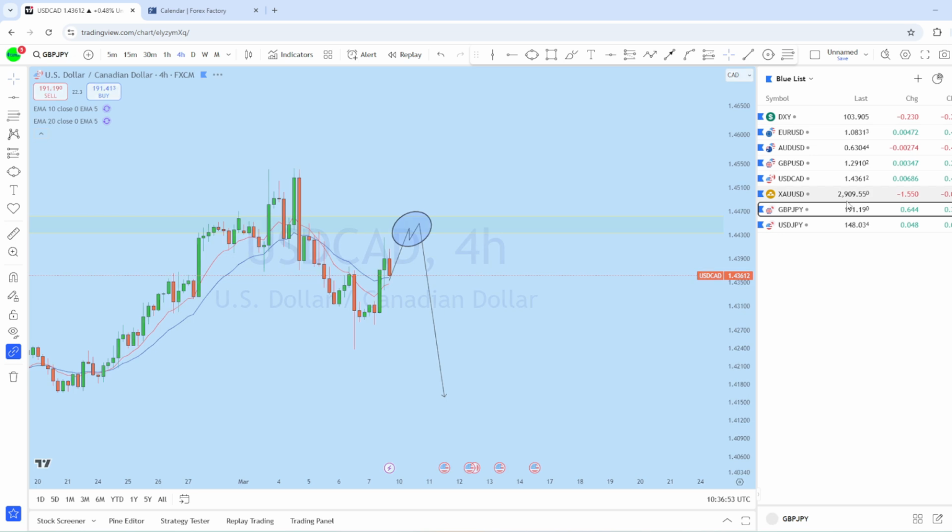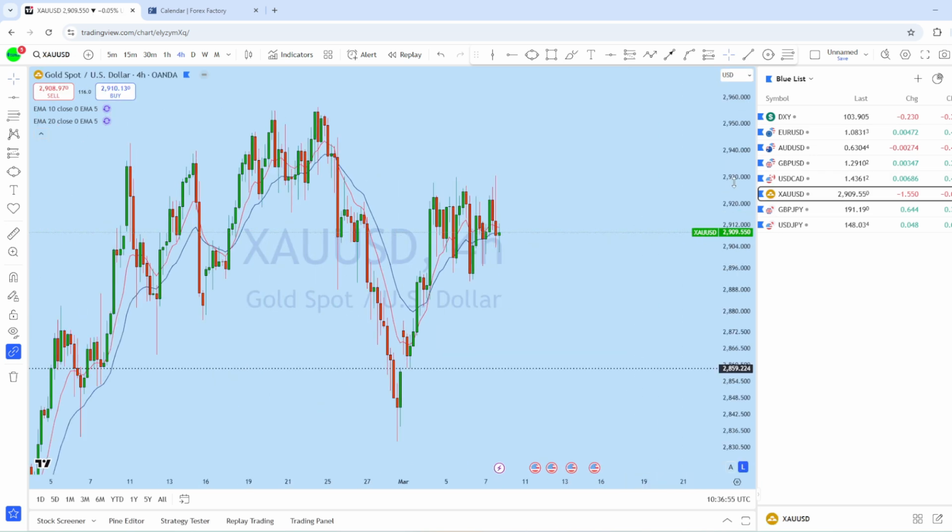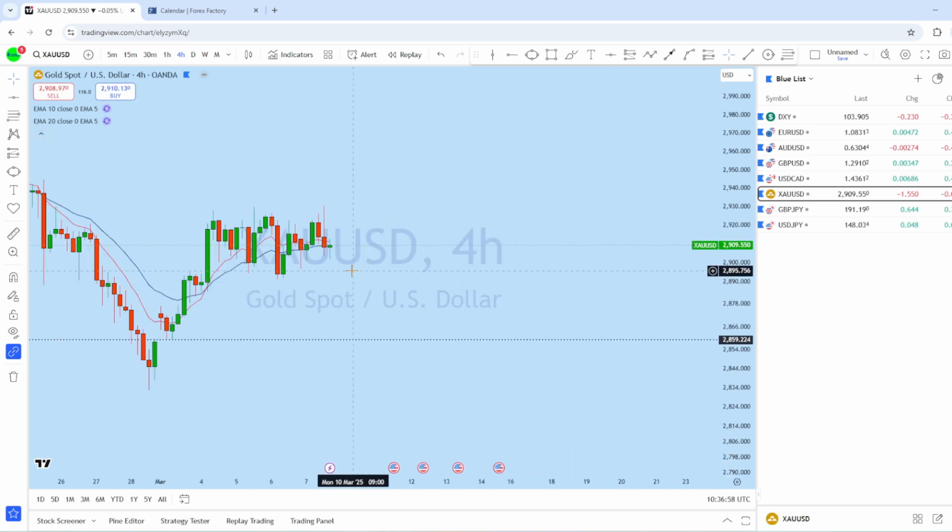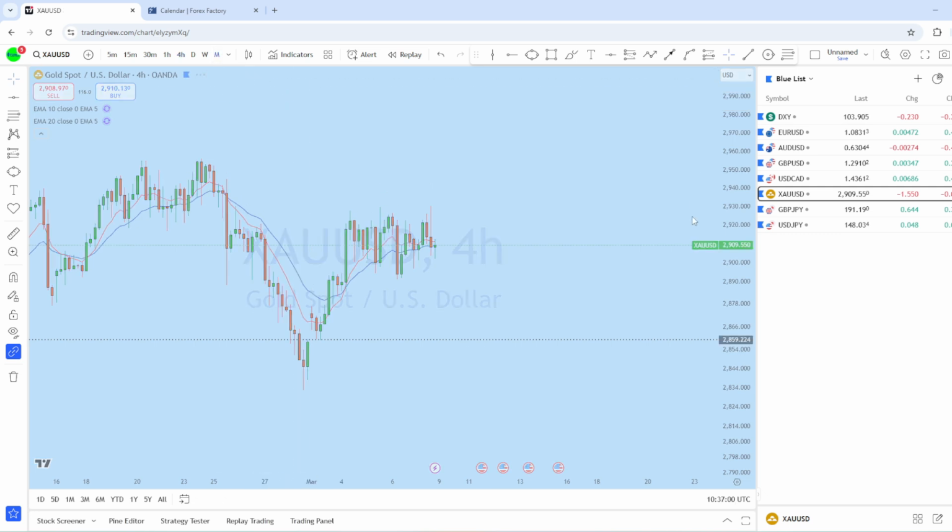Now let's look at XAUUSD. Let's see what kind of trading opportunity we might have this week. This is currently trending aggressively.